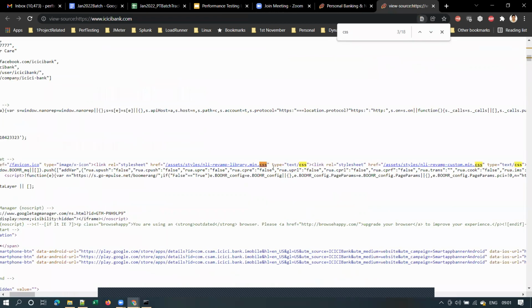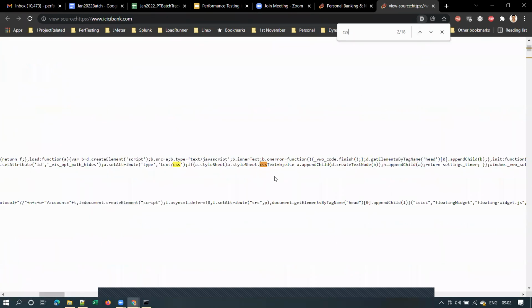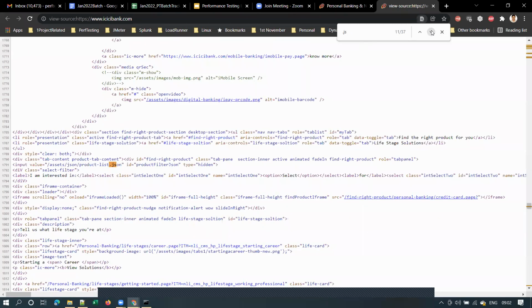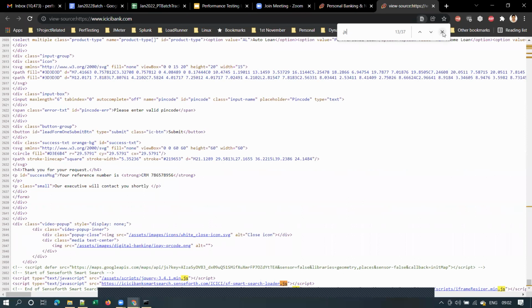You see some CSS files. See here. One more. Just now saw one. Yeah, see here, stylesheet.css. So basically, this will be used to define layout of the page, and you will also see some JavaScript files as well. Here you can see floating widget.js. There are a lot of JavaScript files, manifest.js, firebase.js, and all this. That is the reason I have to explain this.